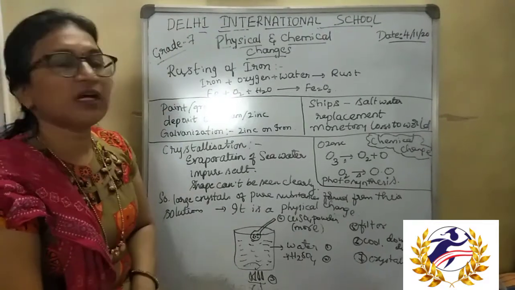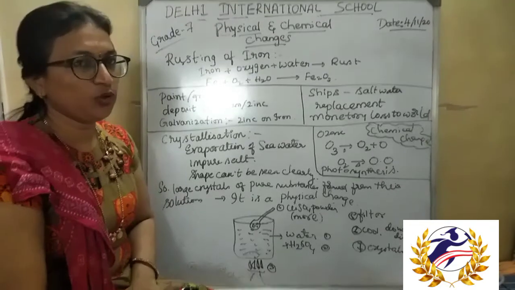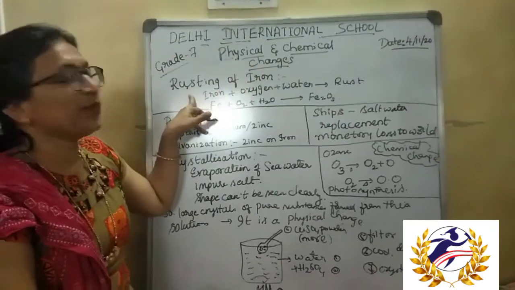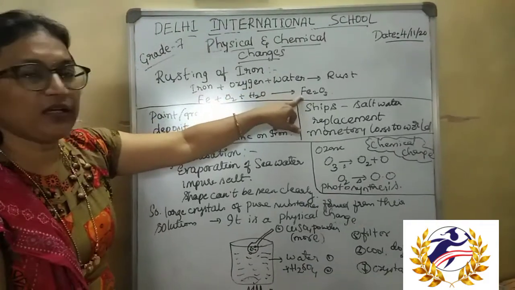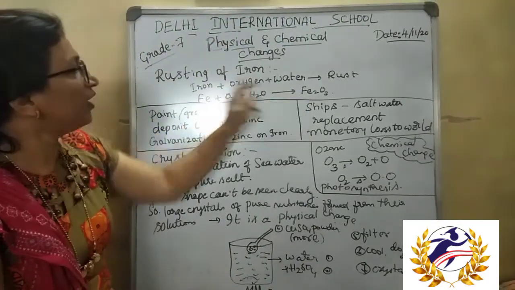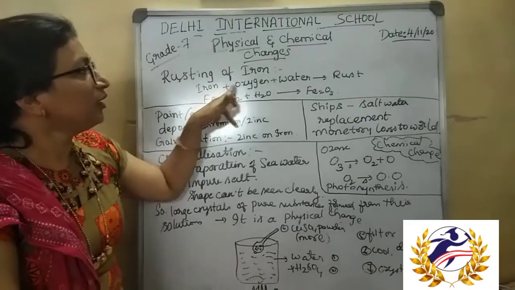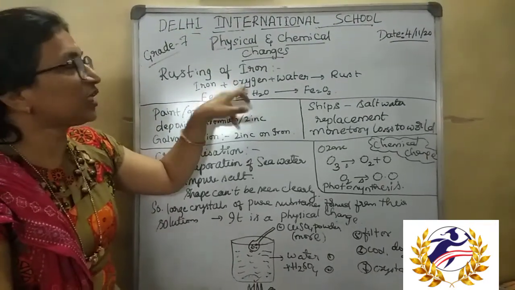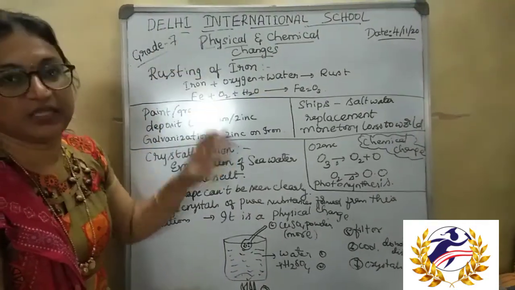So what is rusting of iron? Is it a physical change or chemical change? You already came to know that. So this is a chemical change because here a completely new substance is formed. Rusting of iron is nothing but iron reacting with atmospheric oxygen and water content. Water is nothing but humidity present in the atmosphere.